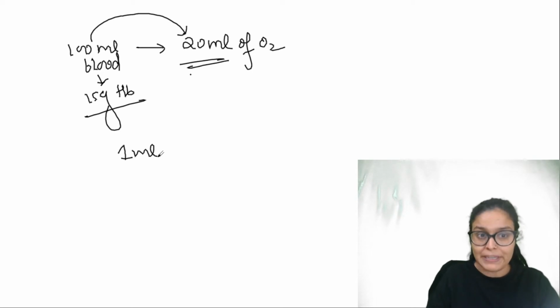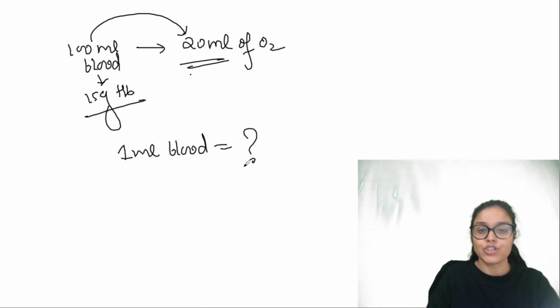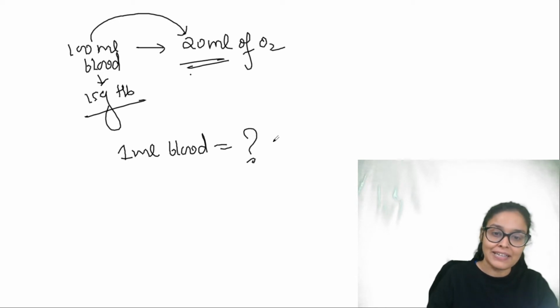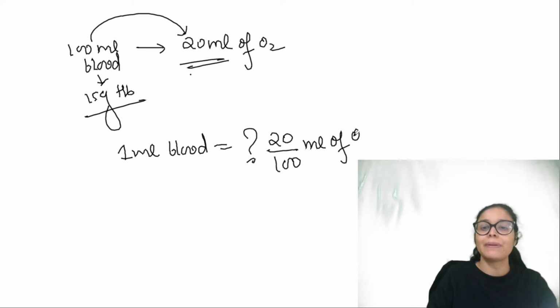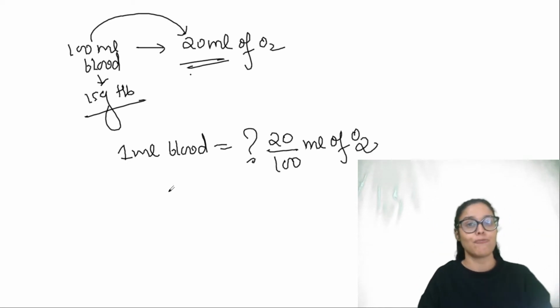Now you would tell me, 1 ml blood would carry how much oxygen? So obviously we would just divide it by 100. And this much ml of oxygen would be carried by 1 ml of blood.